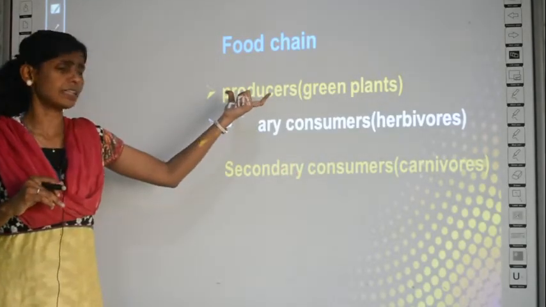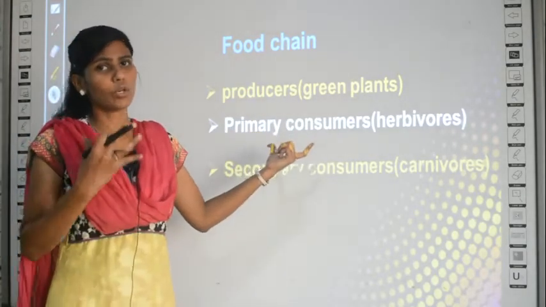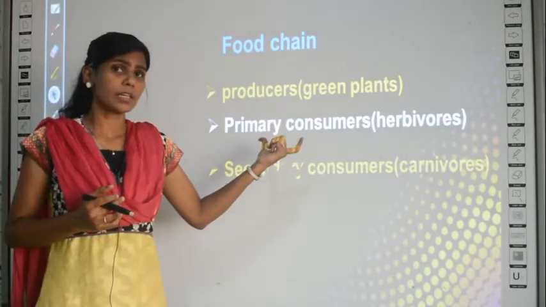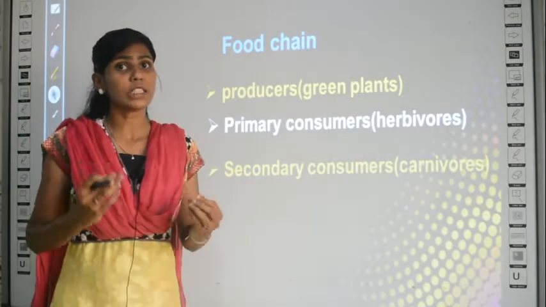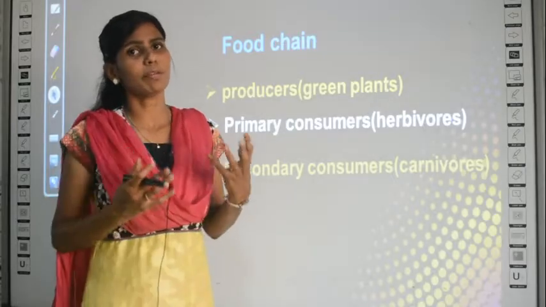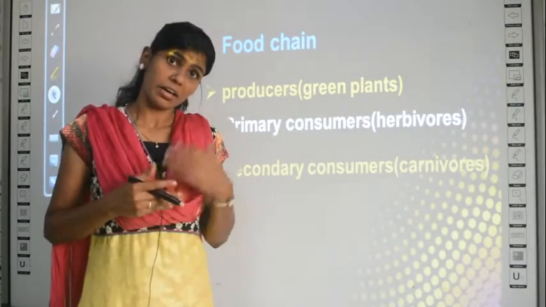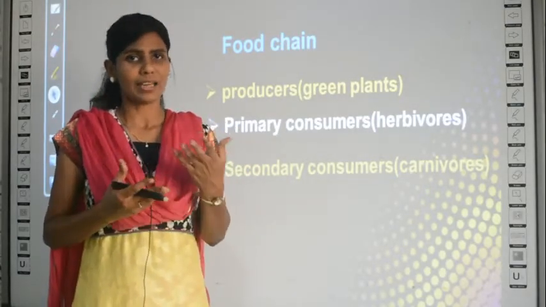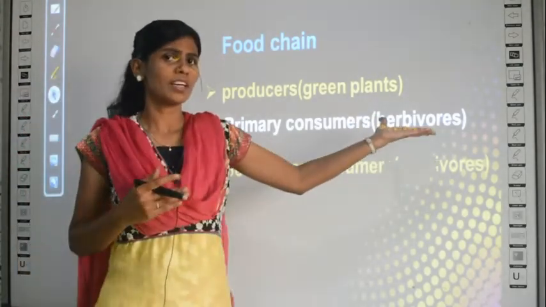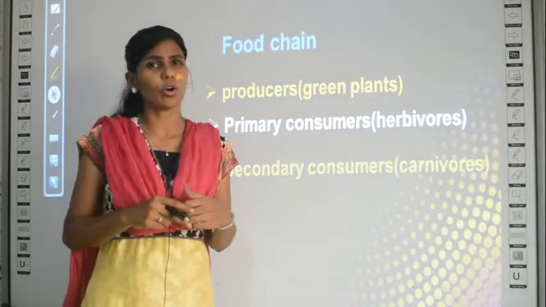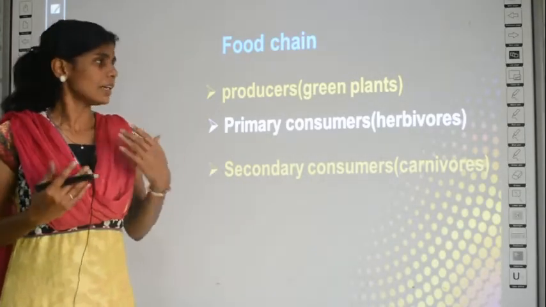I will give you an example. These are plants, no? Producers are always plants, I told you. Let the primary consumer be a goat. So this goat is a herbivore, right? It is a plant eating animal. Carnivores are flesh eating animals. Are we herbivores or carnivores? Both, right? Because we eat plants as well as animals. Non-vegetarians will eat both, so we come under the carnivore category. Vegetarians will be herbivores, and there is one more term called omnivores, which eat both plants and animals. We are actually omnivores because we eat both plants and animals.